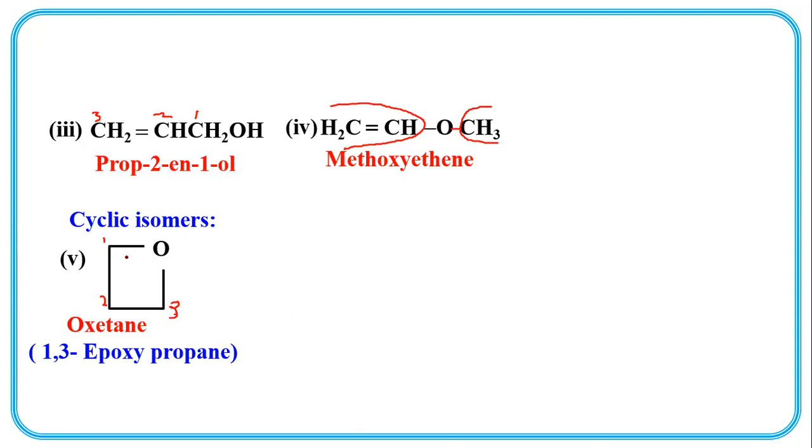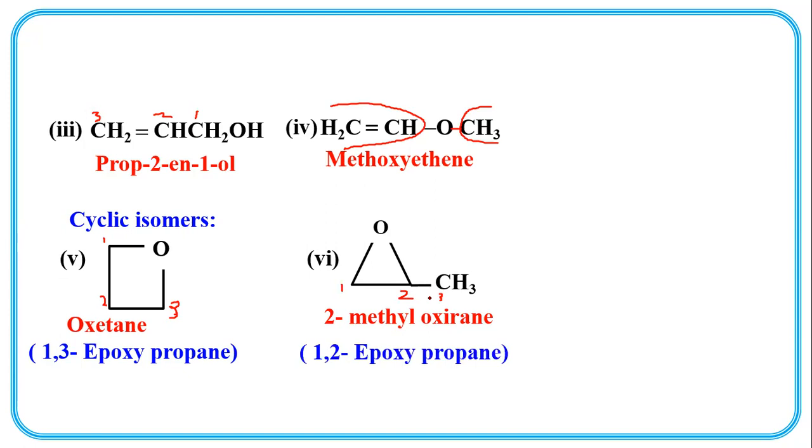So 1,3-epoxypropane. Here, 2-methyl. This is the first carbon, this is the second carbon, and this is a methyl group. Not a third carbon, this is a methyl group which is present at the second carbon. So 1,2-epoxypropane.